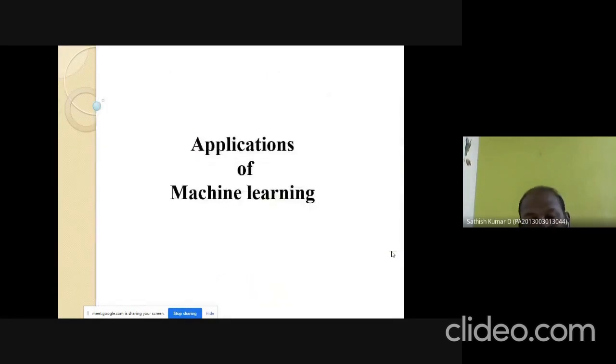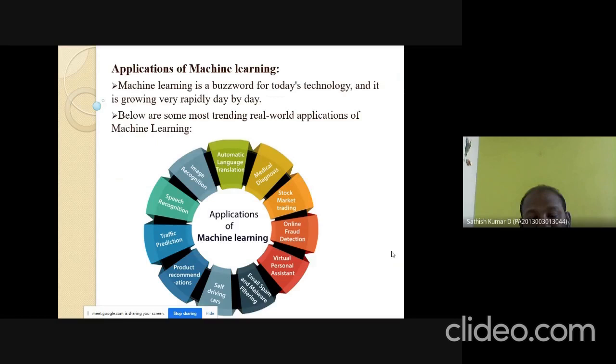Next, we are going to discuss the applications of machine learning. Machine learning nowadays is working in all areas like image recognition, automatic language translation, medical diagnosis, stock market trading, online fraud detection, virtual personal assistants, email spam and malware filtering, self-driving cars, product recommendations, traffic predictions, and finally speech recognition.